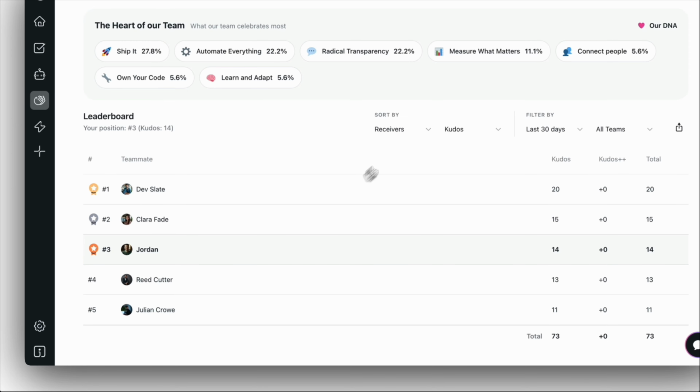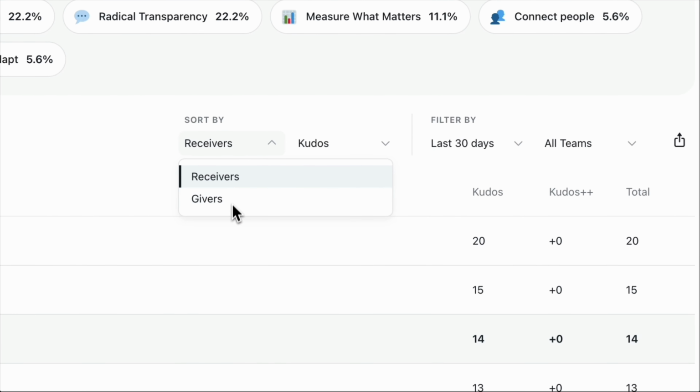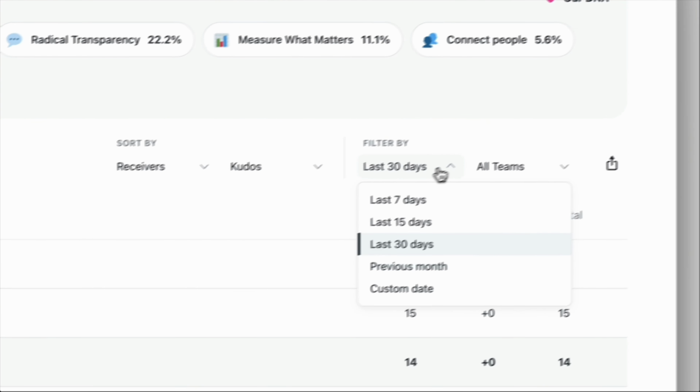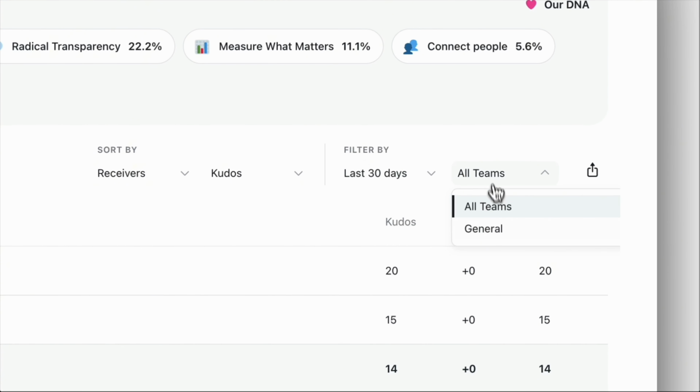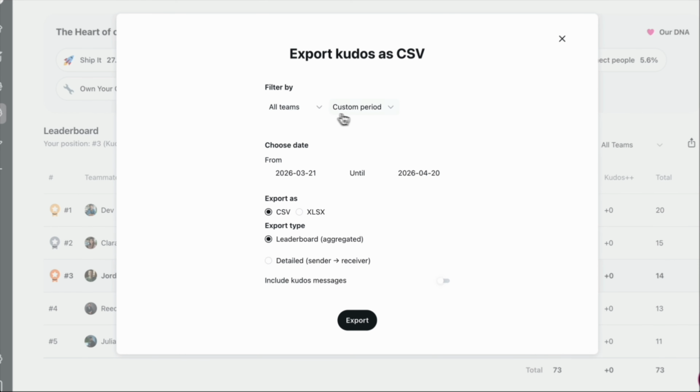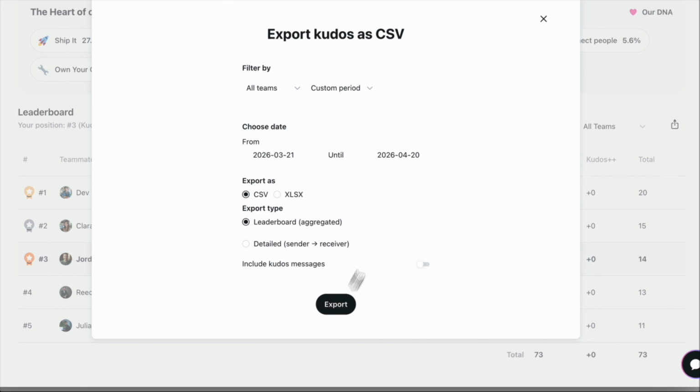You can filter it depending on what you want to see, by receivers or givers, the kudos, the date range you want to view, and whether you want to select a specific team or the entire team. Finally, you can export this data, making the configuration you require.